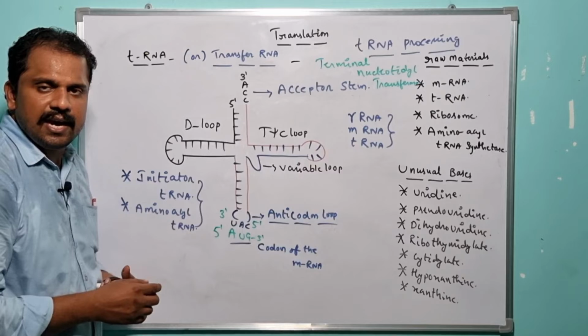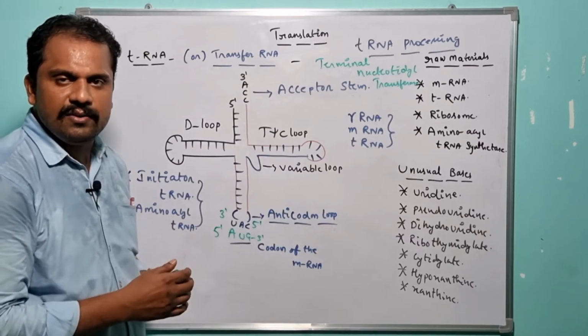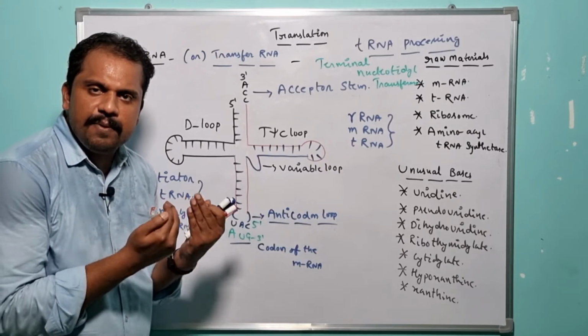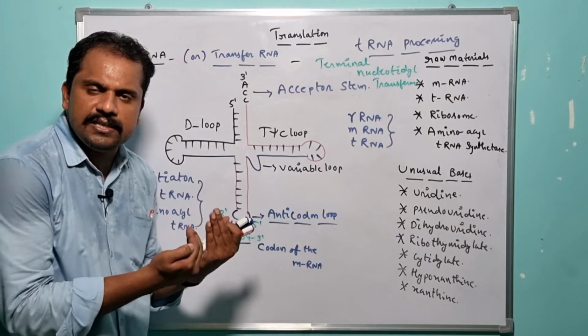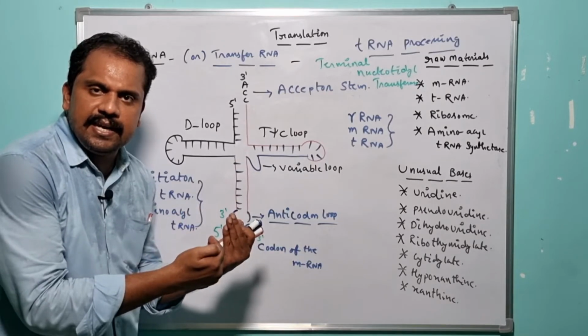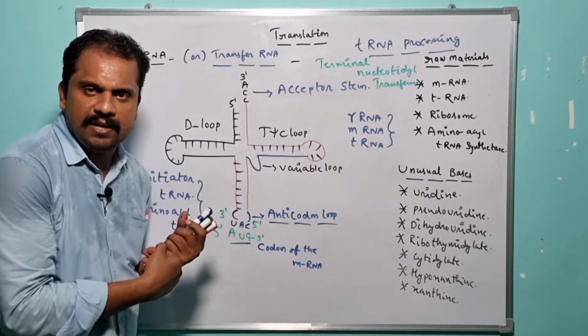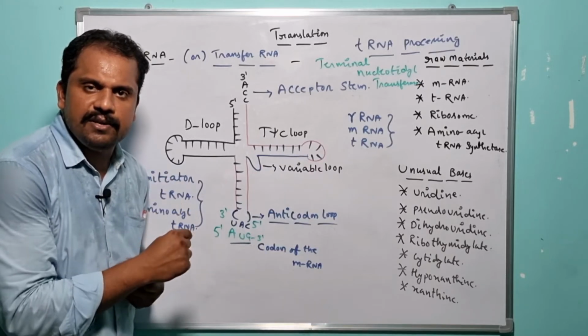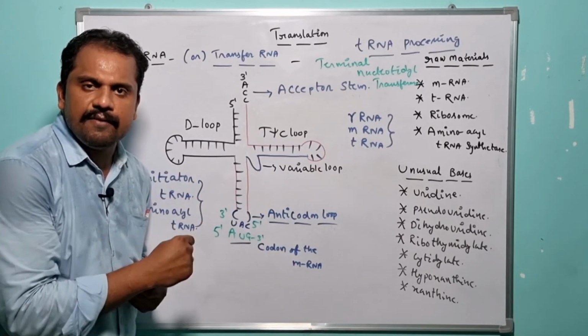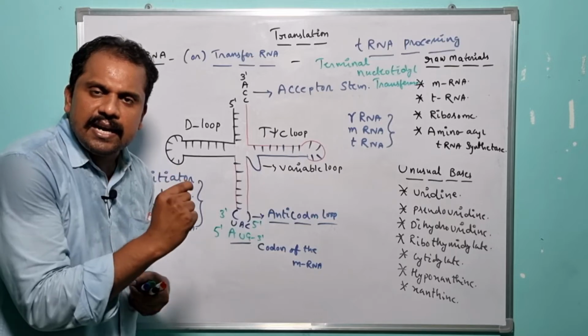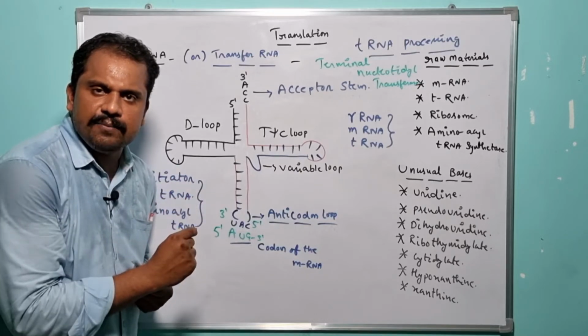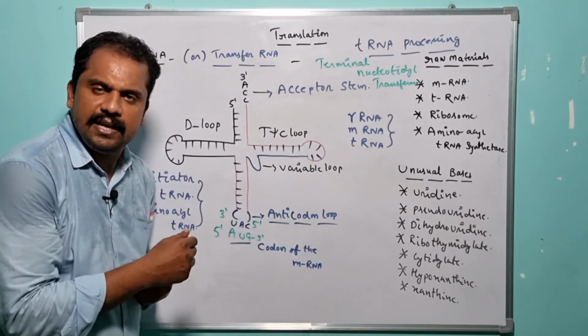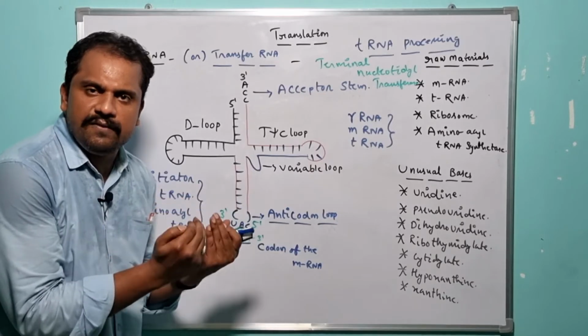Now here my question is, how is the translation mechanism capable of distinguishing the initiator tRNA from the amino acid tRNA? In order to distinguish them, the translation process takes advantage of some unique features, right?